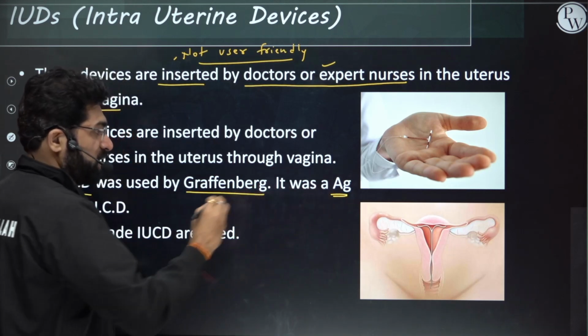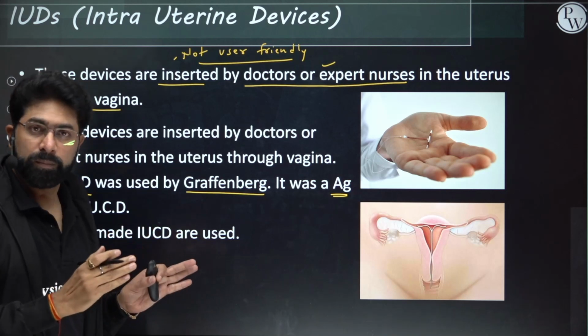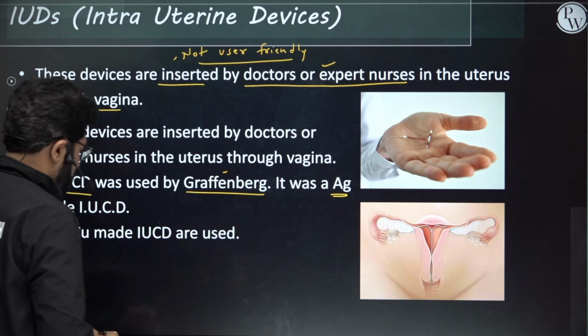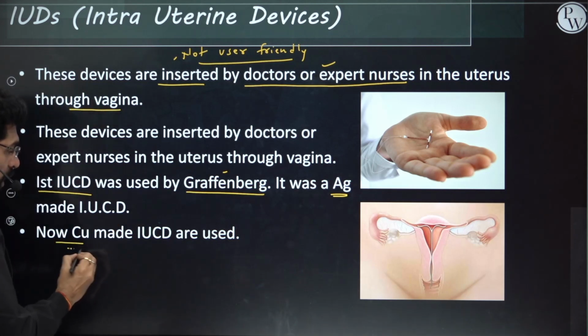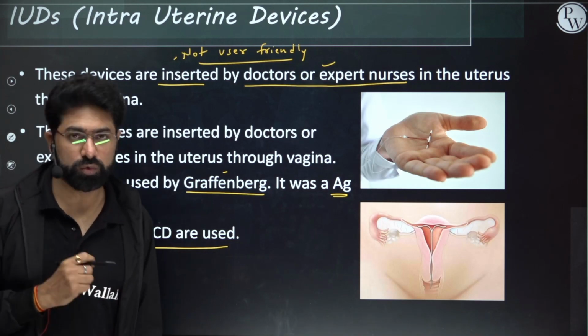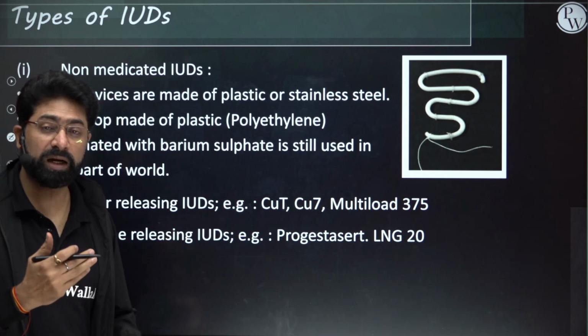So this was made up of silver, and until this was used, there was no pregnancy. So that was confirmed by Grafenberg. Now, these days, copper-based IUCDs are usually used. Okay, so let's discuss what types of IUCDs are available.